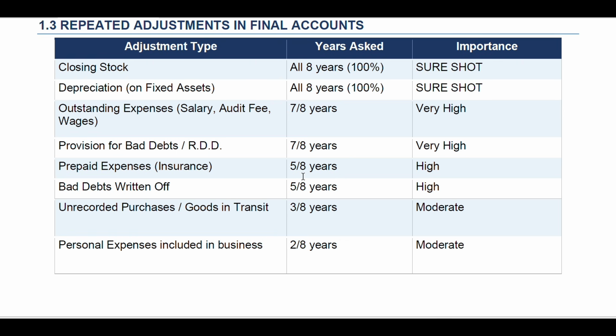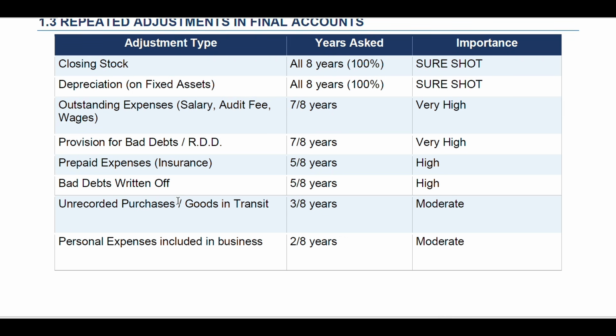Prepaid expenses, insurance, 5 out of 8, high chances. Bad debts written off, 5 out of 8, very high chances. Then unrecorded purchases, goods in transit, 3 out of 8, moderate. And personal expenses included in business, 2 out of 8, moderate one. Okay.